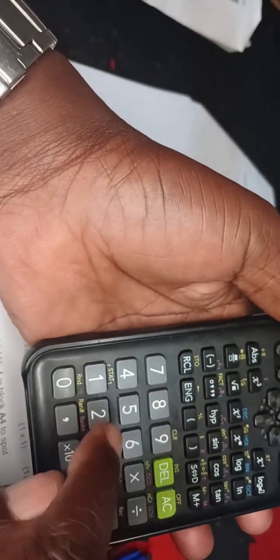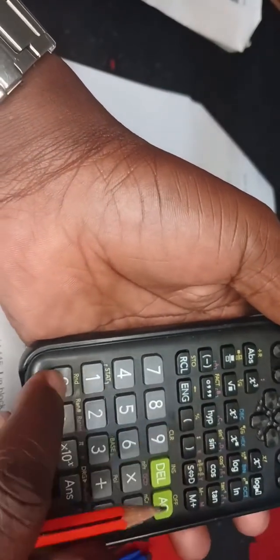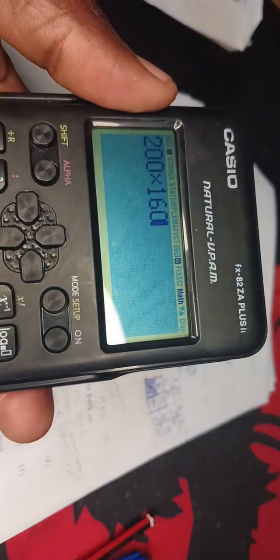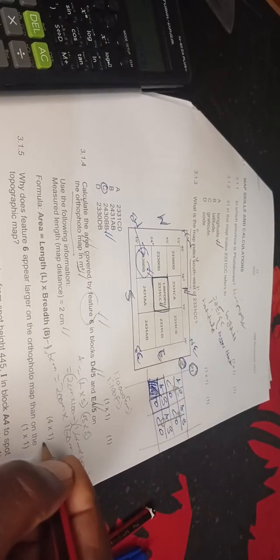Sharp. So let's multiply now our 200 multiplied by 160. What is the answer? We have got 32,000. So this is our answer, which is what?